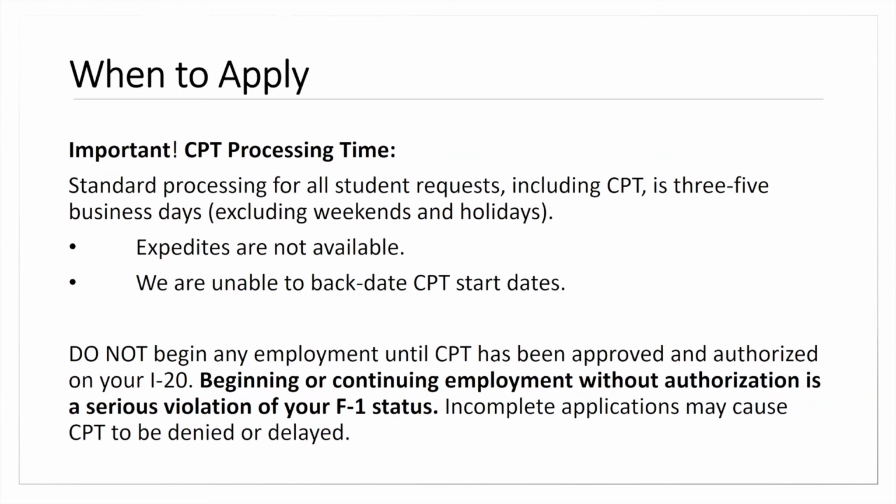When you're applying, our system, the International Students and Scholars Portal, we're asking for 3 to 5 business days, excluding weekends and holidays, to process that request. If you're submitting it 2 weeks prior to your employment start date, allowing for this as well as time for your advisor to do the verifications, that should be sufficient. However, if it's not clear that this is an academic requirement, we might need further time to reach out to your department to verify that we can authorize it. So 2 weeks before is what we recommend, but requesting it earlier never hurts.